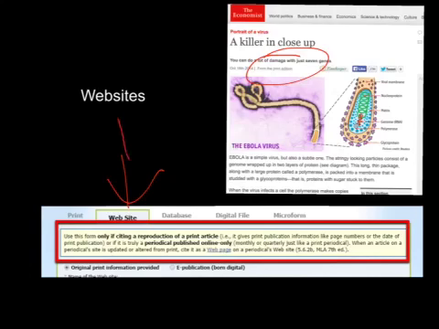When an article on a periodical site is updated or altered from print, you must cite that as a web page. Once it becomes altered, it is not truly a magazine from a website anymore. It becomes a web page.